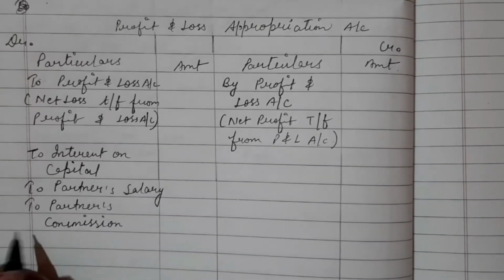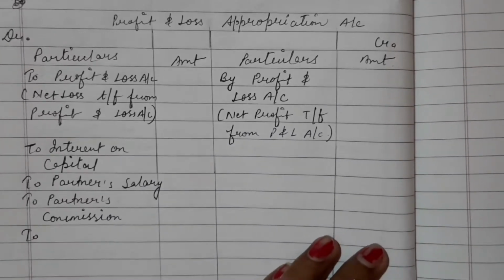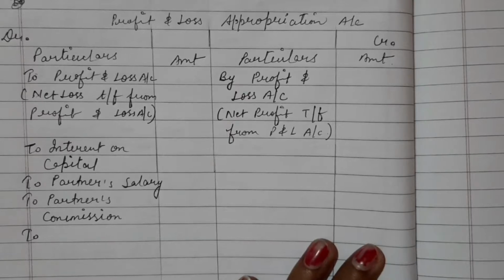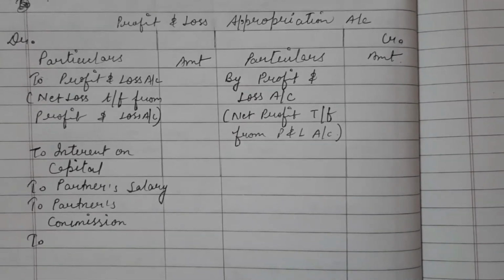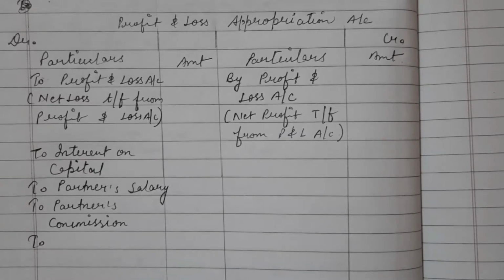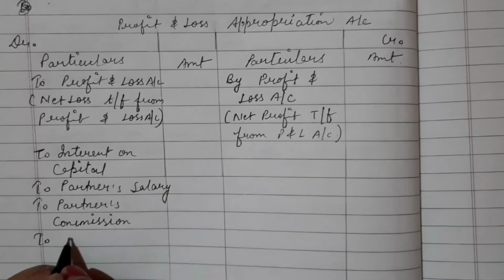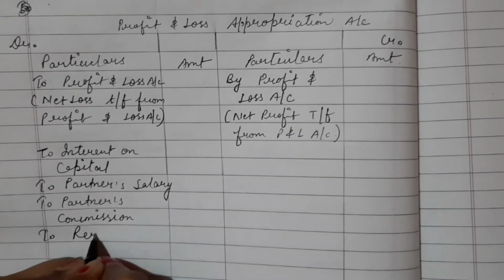And fourth is, if there is a reserve, if it is said that you will have to transfer 10% of the profit to the reserve, and whatever is the amount, 10% or 20%, then we will write here to reserve.